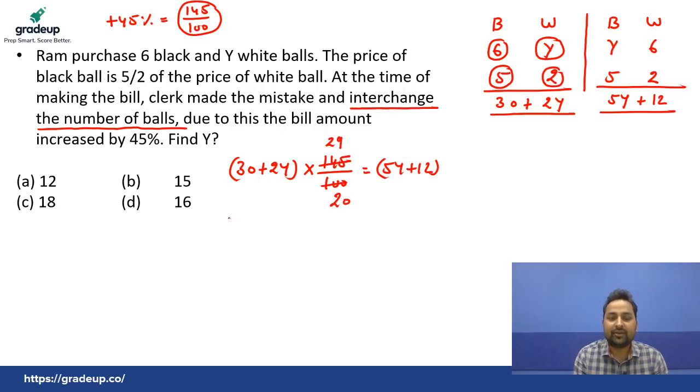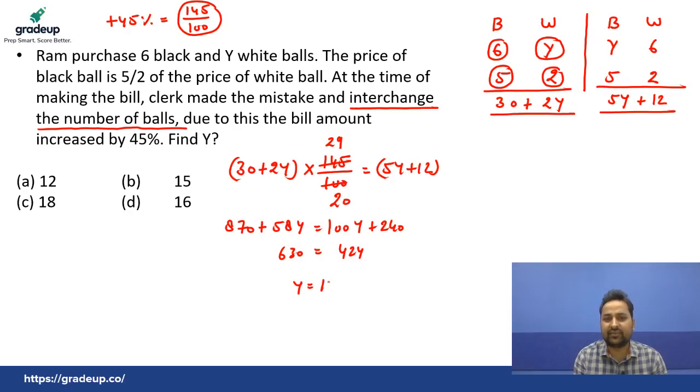Multiply it. 29 3s are 870, plus 29 2s are 58y. 25s are 100y. And 20 12s are 240. So just subtract and get your answer. This is 42y. And just subtract, this becomes 630. So from here, y equals to cut by 42, this is 15. So the value of y is 15.